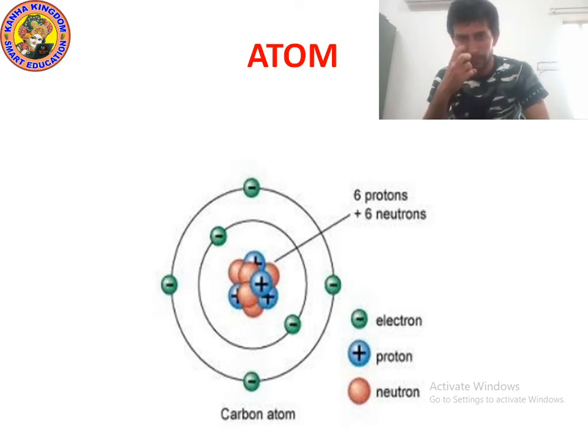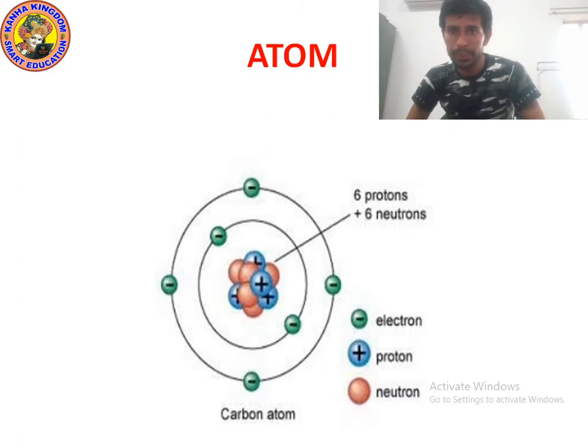What is the spelling of proton? P-R-O-T-O-N. And what is the spelling of electron? E-L-E-C-T-R-O-N. What is the spelling of neutron? N-E-U-T-R-O-N. So in this chapter we are going to study about them, one by one.